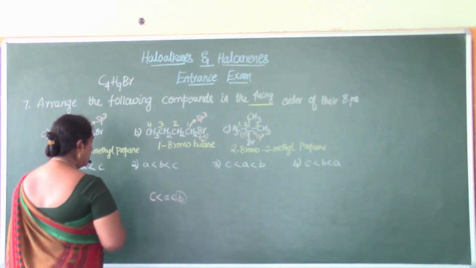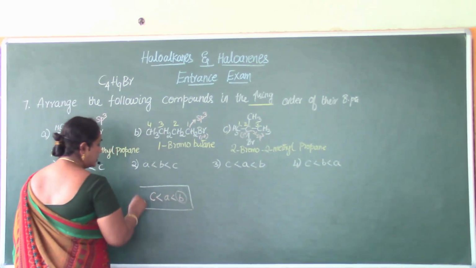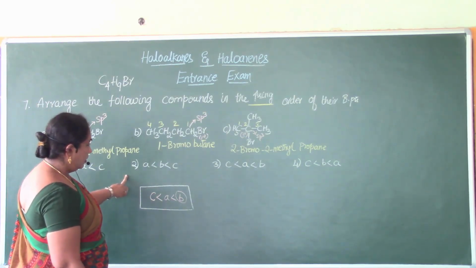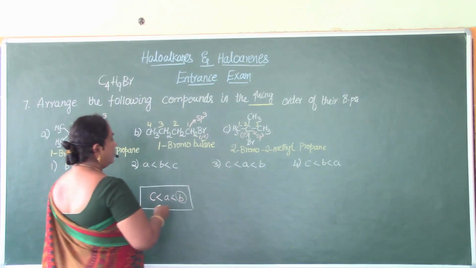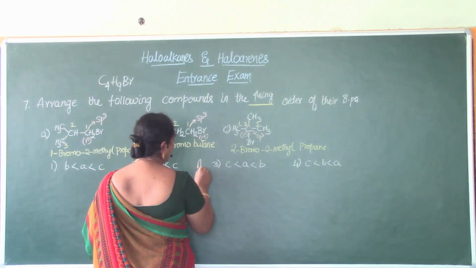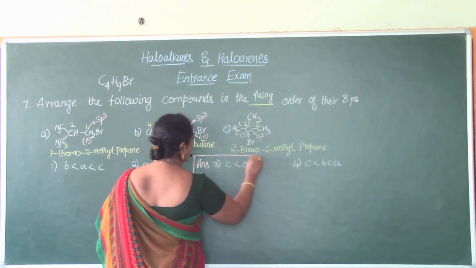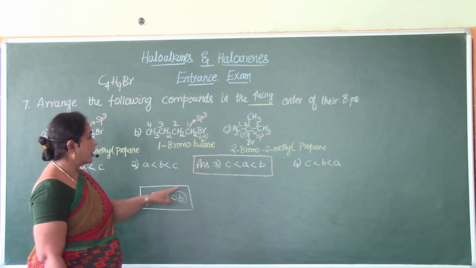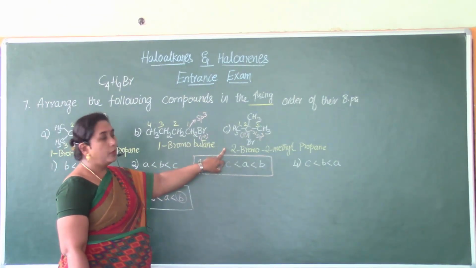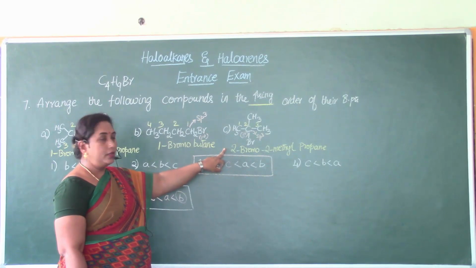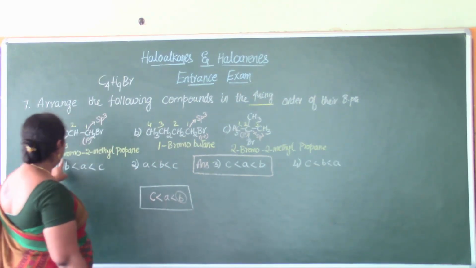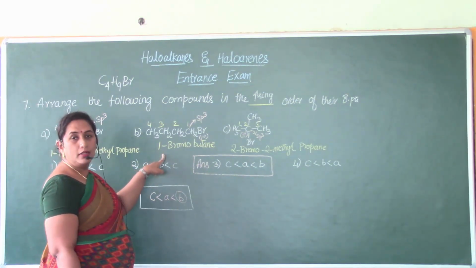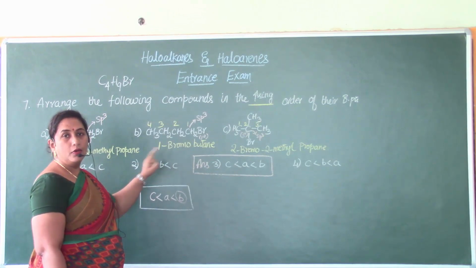Okay. So, which option suits as per this answer of ours? Let us see. Not option 1 or 2. Yes, it is 3. So, the answer to our question is option 3. This is the correct answer. See, 2-bromo-2-methyl propane will have the least boiling point, and its boiling point will be lesser than that of 1-bromo-2-methyl propane, and its boiling point will be lesser than that of bromobutane. Okay, I hope you got this.